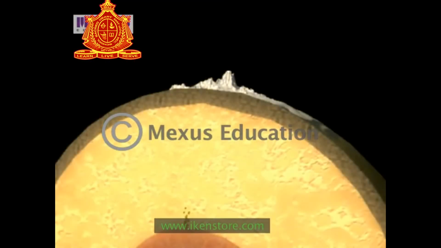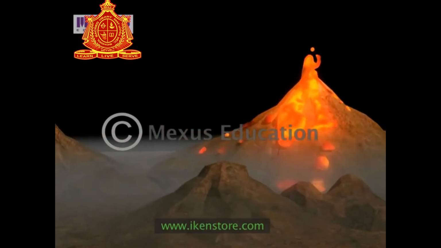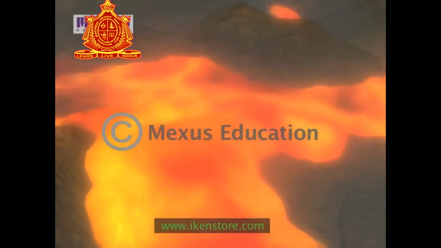The upper layer of the mantle is called the asthenosphere. The hot magma from the asthenosphere travels to the surface of the Earth and escapes as lava from volcanoes.